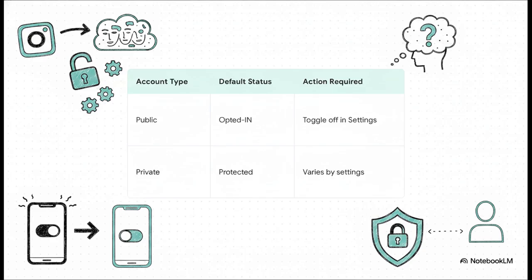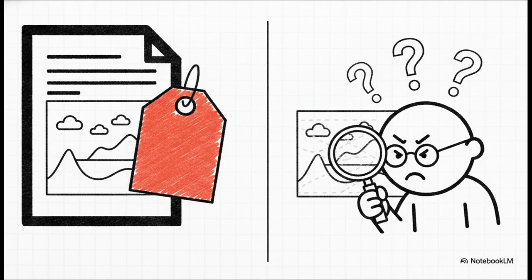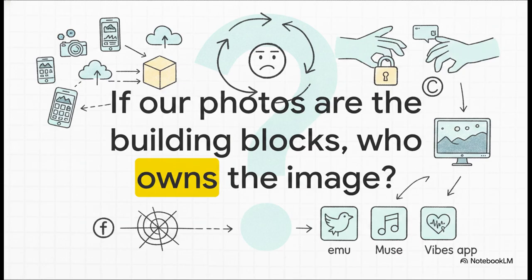And beyond just sourcing the photos, there's the whole issue of what happens after the image is actually made. The EU AI Act, which fully kicks in by August 2026, requires that deepfakes and AI images of real people be clearly labeled so humans recognize them as artificial. Right now, Meta is relying on something called Content Seal, which applies invisible watermarks to the files, but regulators are actively questioning this. Does an invisible mark, one that a regular person scrolling their feed literally cannot see, actually satisfy a law demanding recognizable labeling? It's a huge debate. And that leaves us with a really profound question to walk away with today.